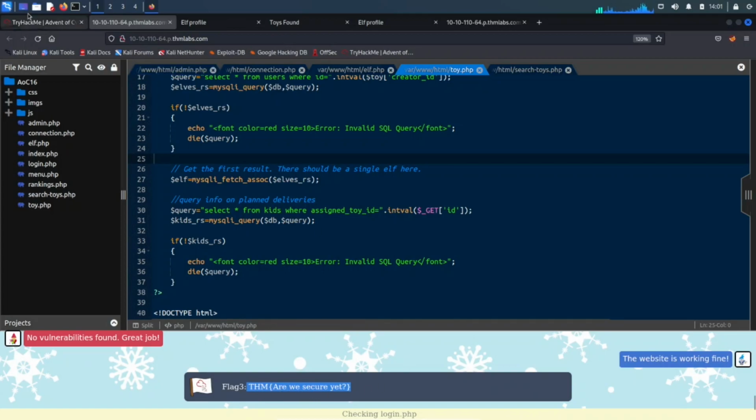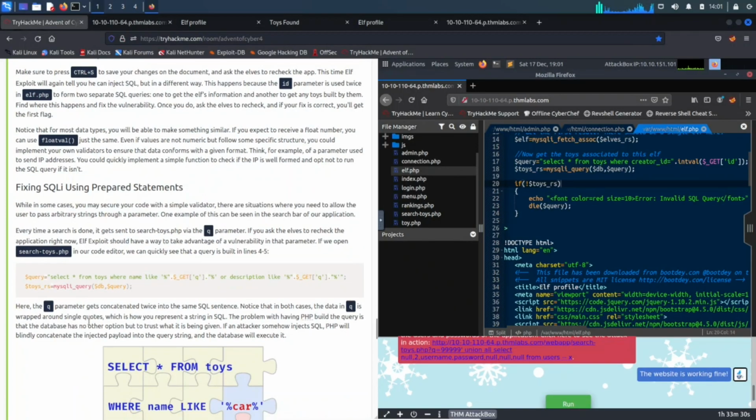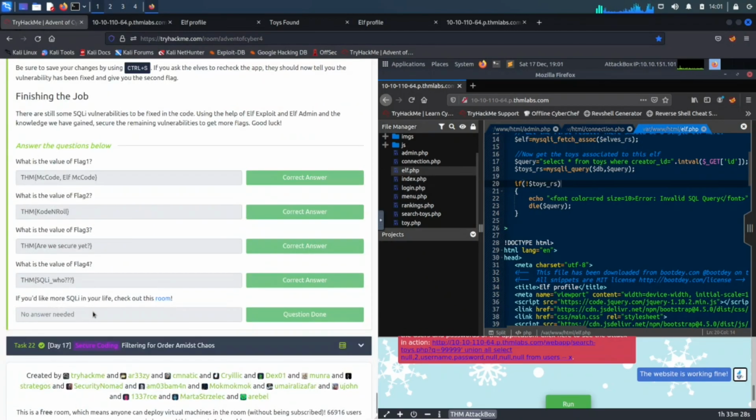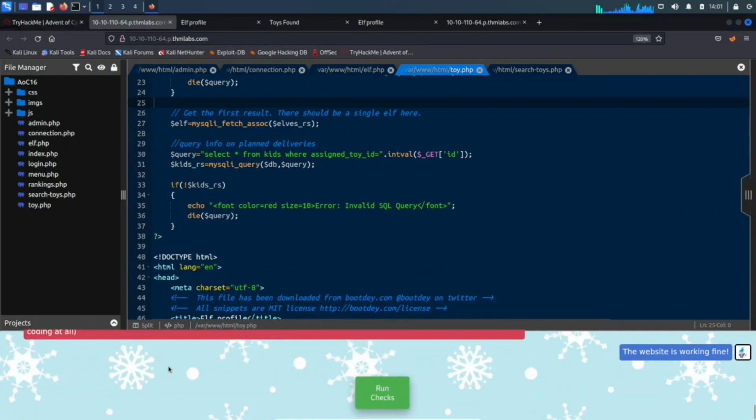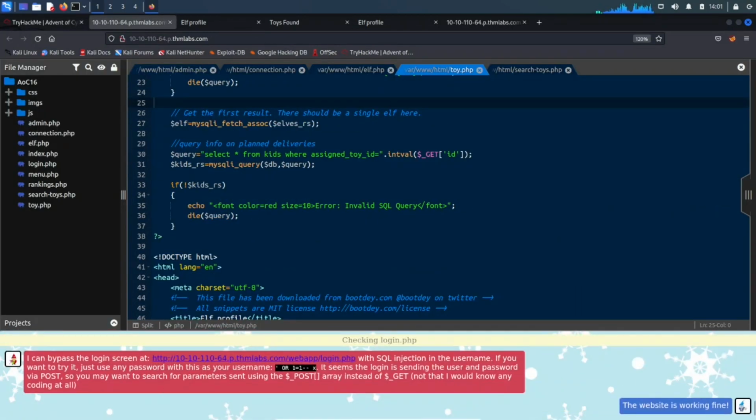THM, you are secure. Are you secure yet? This is number 3, as you can see right here. And now we have flag number 4, which is the last one to do. The last one we're going to do here is the login.php.